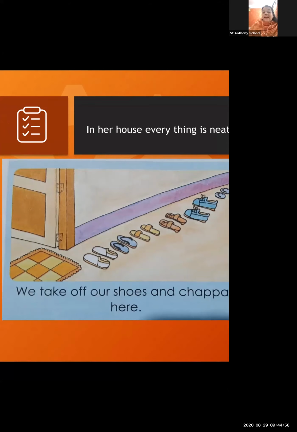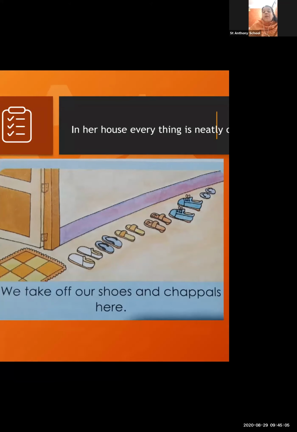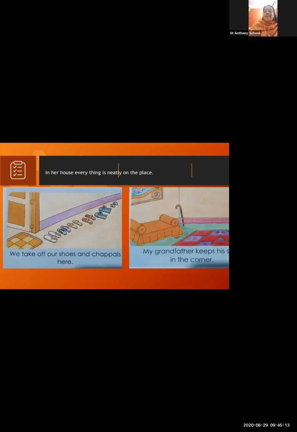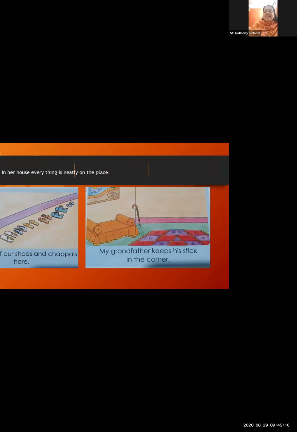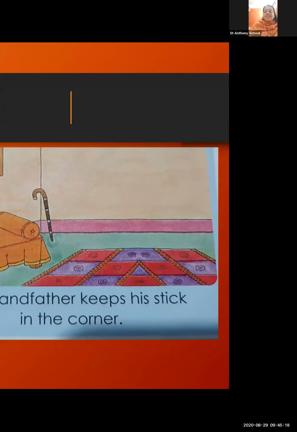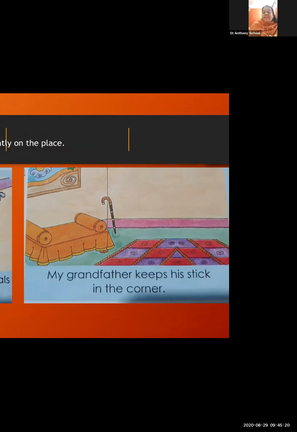So all things are kept very nicely, neatly at her home. And the sentence she's writing here: we take off our shoes and chappals here. Okay. Now we'll go to the other slide where she's telling us about her grandfather's stick. Okay, my grandfather keeps his stick in the corner.